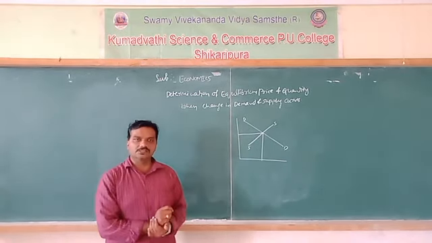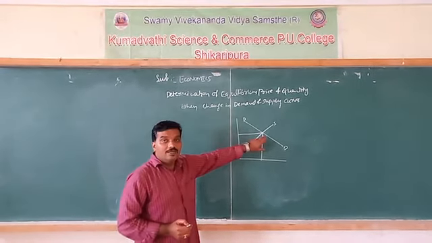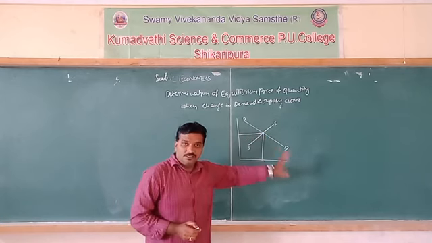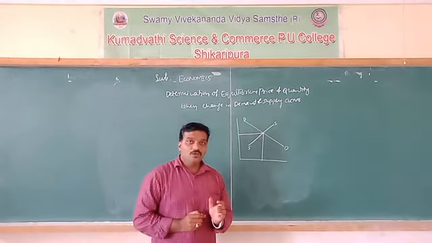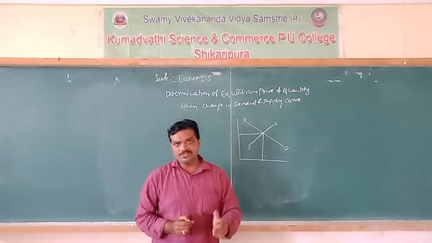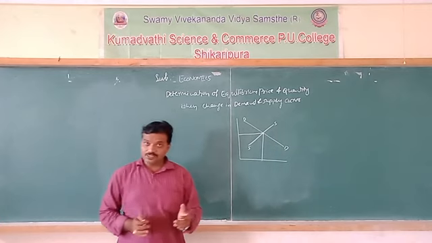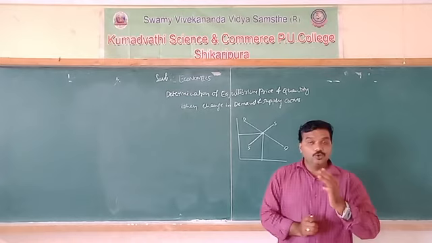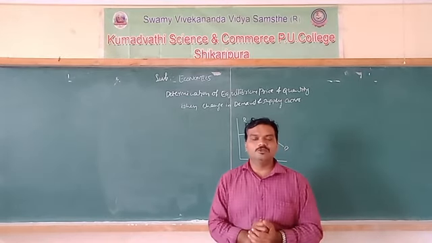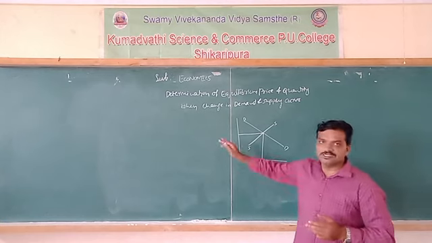Then a question arises: if the market is in equilibrium at the intersection point of demand and supply curves, sometimes the demand curve remains constant and the supply curve may change, or the supply curve remains constant and the demand curve may change. What happens during these situations? What happens to the equilibrium price and quantity? That will be discussed in this class.